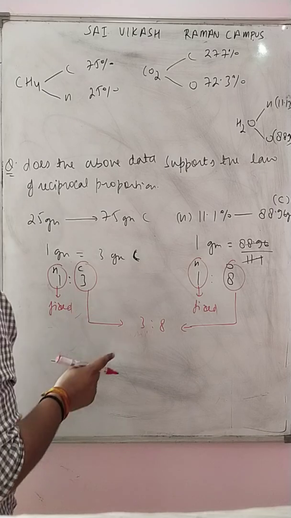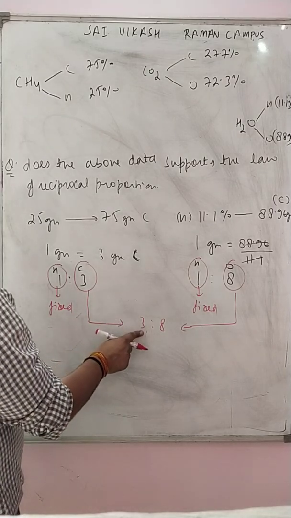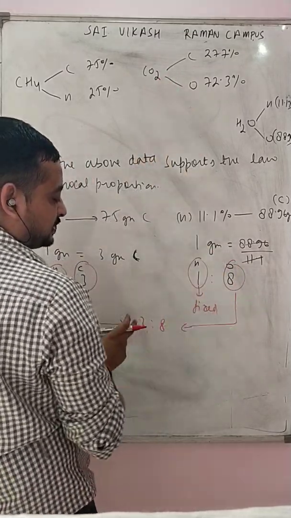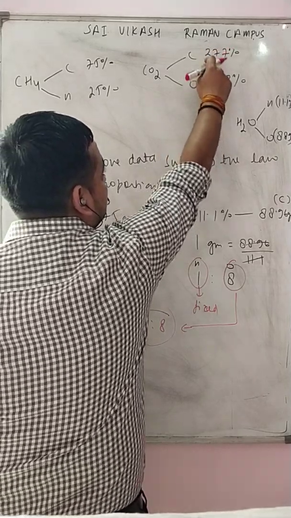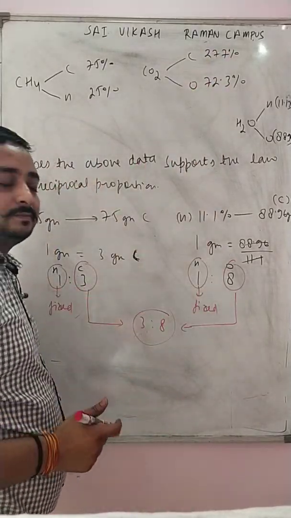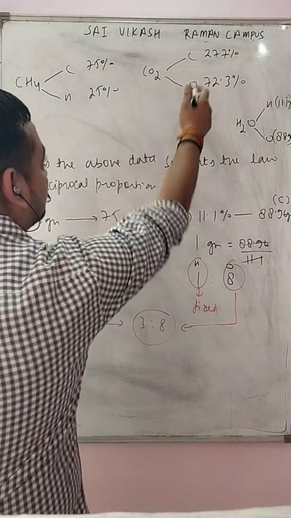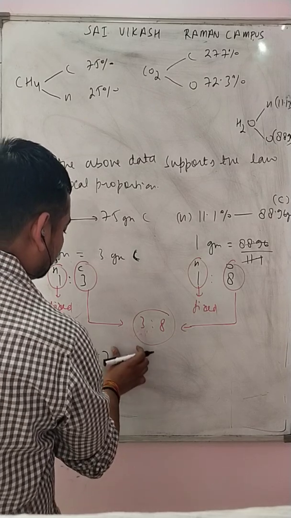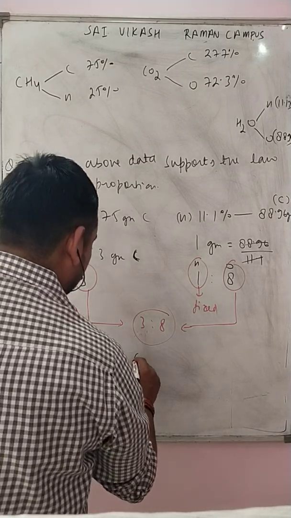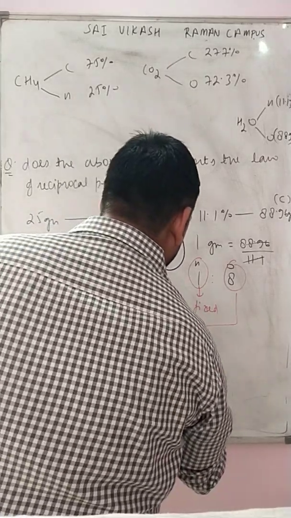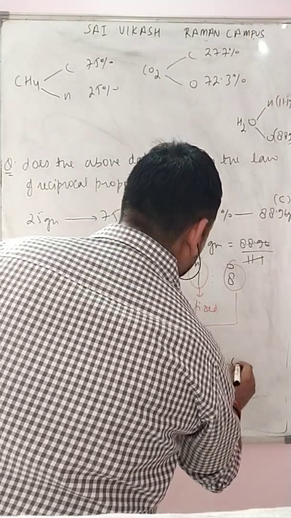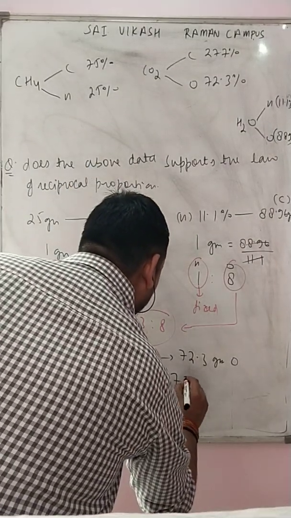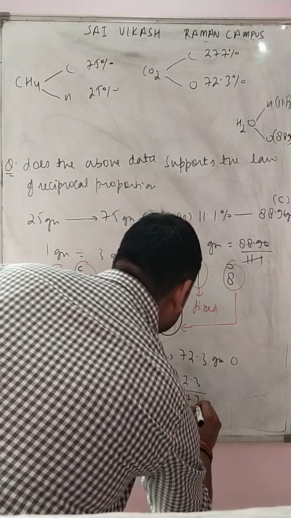Now what we are doing next is that we extracted the carbon and oxygen fraction, and if this fraction 3:8 matches with this, then this law will be justified. Let us calculate this. For 27.7 gram carbon it requires 72.3 gram oxygen. 1 gram will roughly need 72.3 by 27.7.